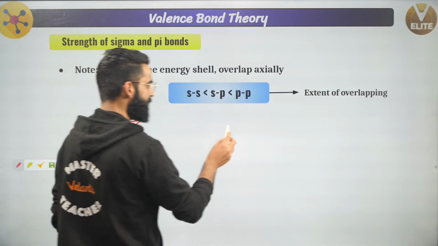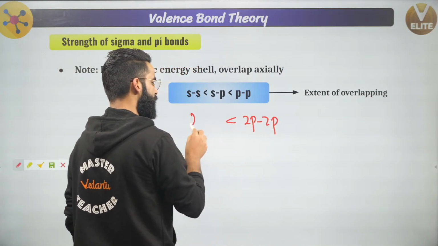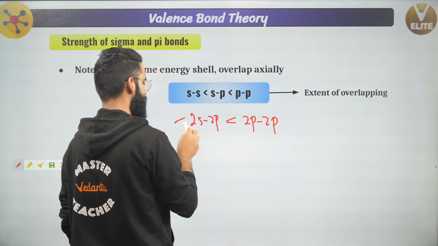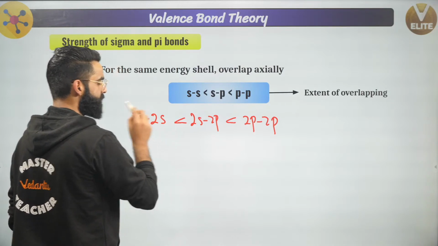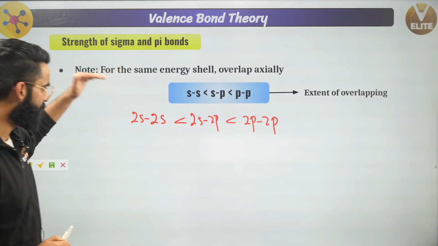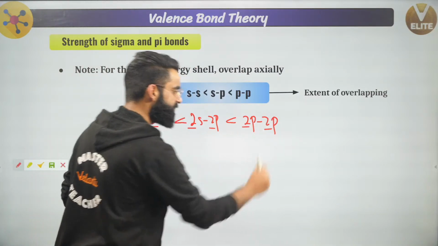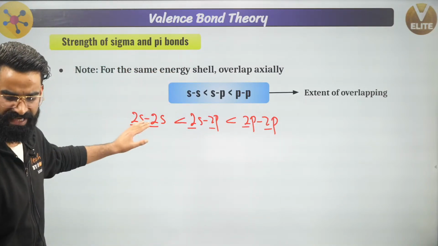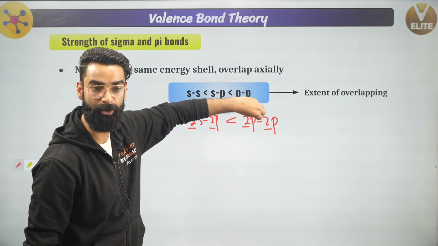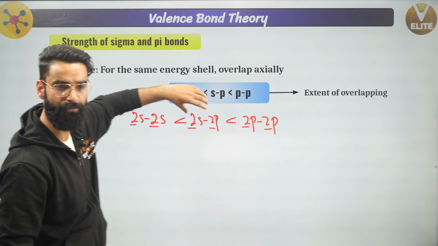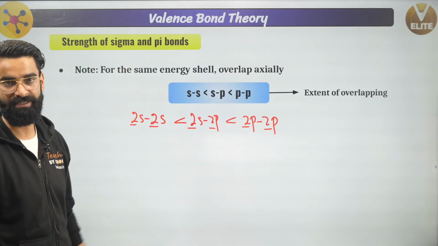For the same energy shell, 2p-2p overlap is maximum, followed by 2s-2p overlap, followed by 2s-2s overlap, right? I'm talking about the same energy shell, that energy shell is 2. For the same energy state, the extent of overlapping is maximum in 2p-2p, followed by 2s-2p, followed by 2s-2s, yeah?